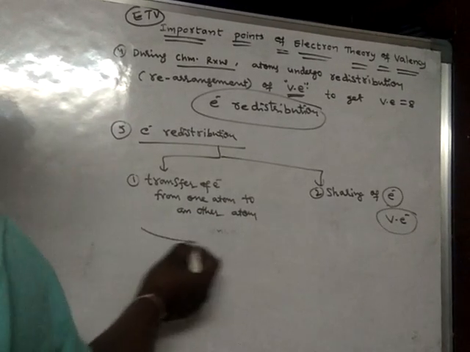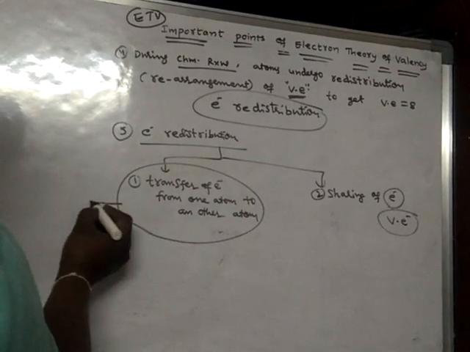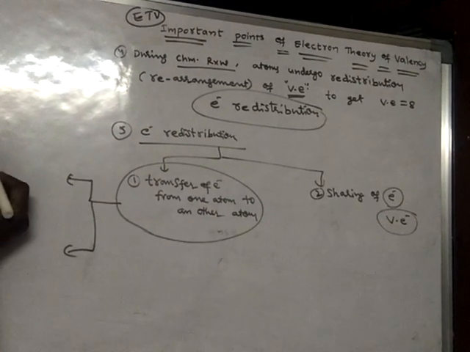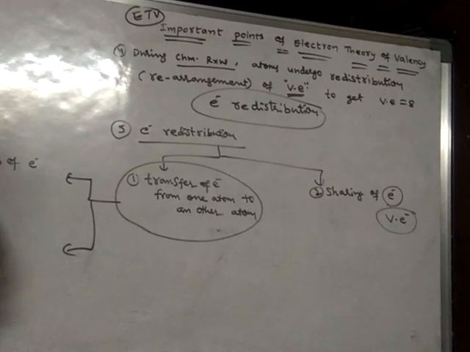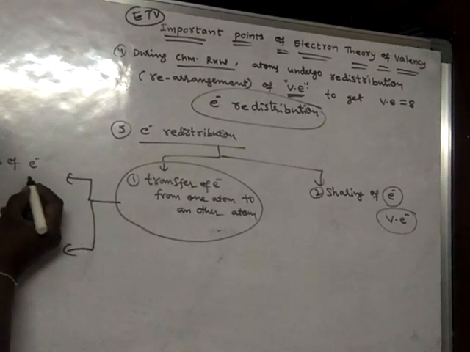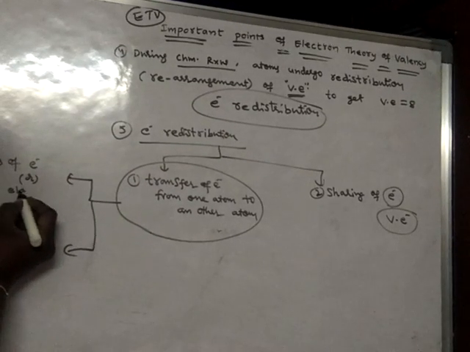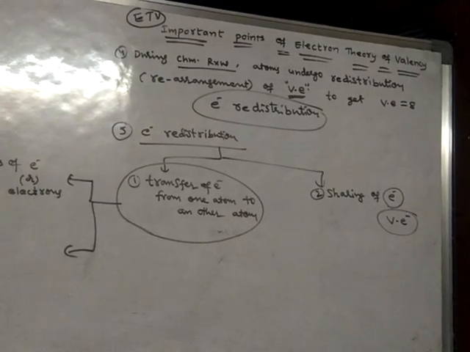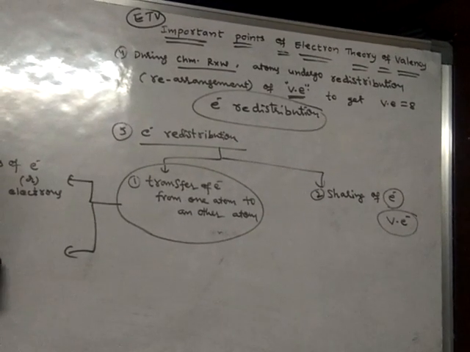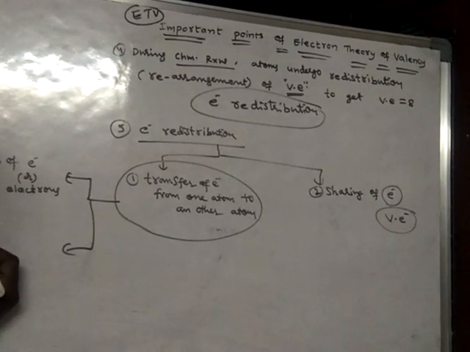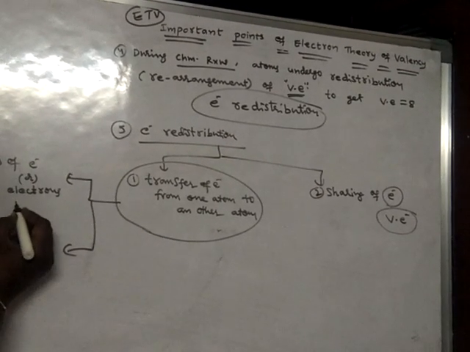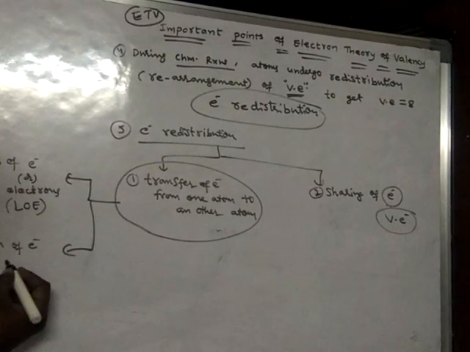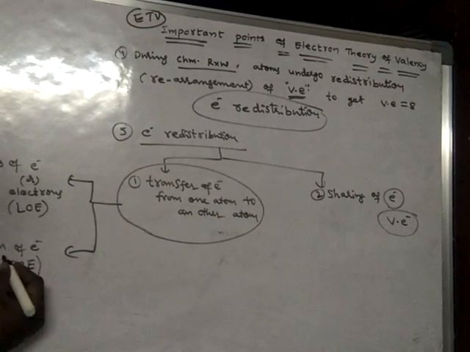Again, we have seen about the transfer of electron. It is of two types. One method is loss of electron, or more than one electron sometimes. The next method is gain of electron. LOE, loss of electrons, is one method, and gain of electrons is another method.